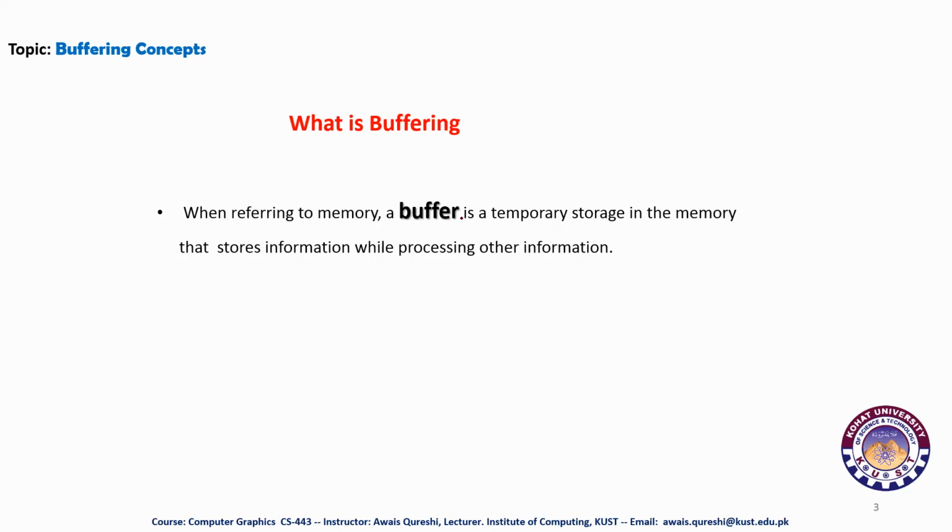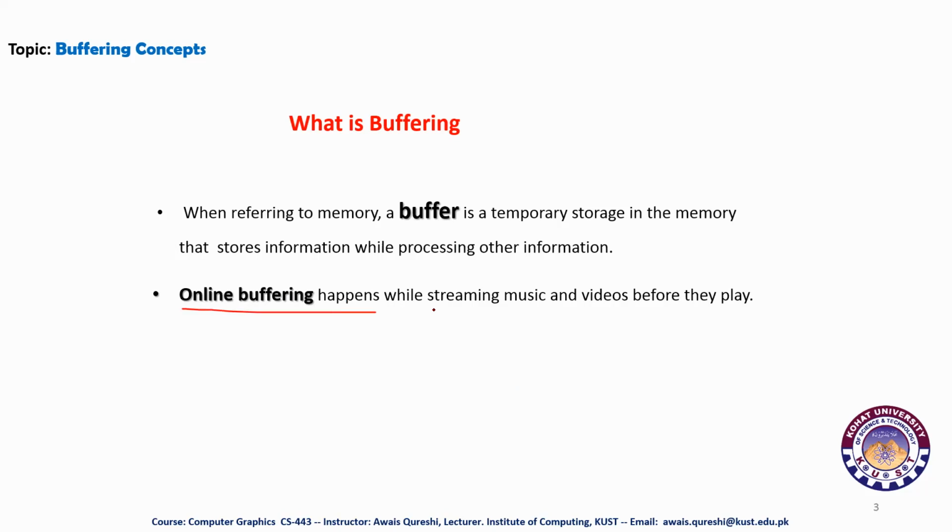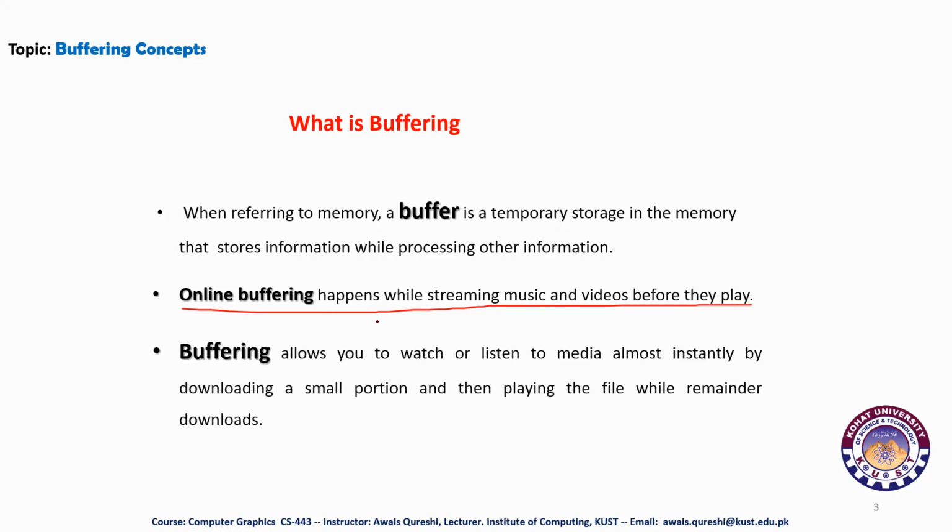The video card sends images to a buffer before they are displayed on the screen, known as a screen buffer. Online buffering happens when streaming music and videos play. Buffering is an important concept, and it allows you to watch or listen to the media almost instantly by downloading a small portion and then playing the file while the remainder downloads.